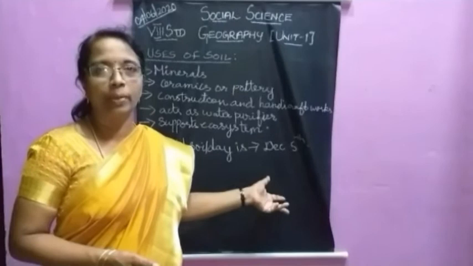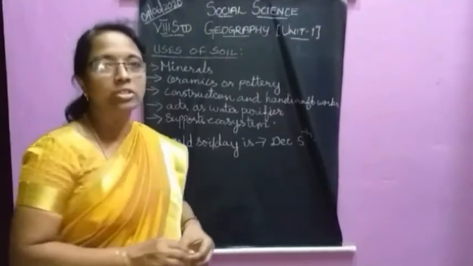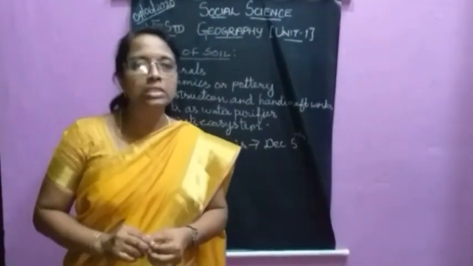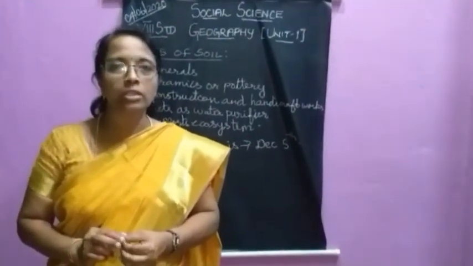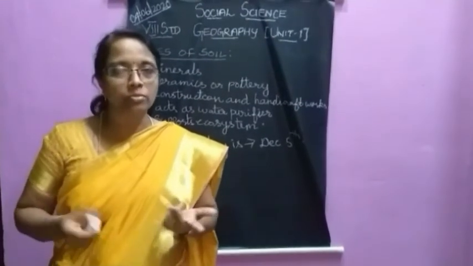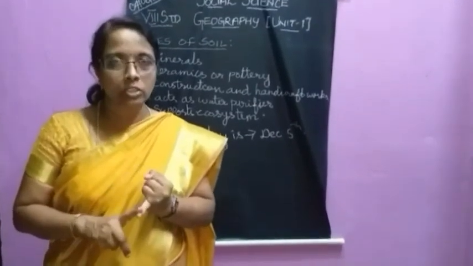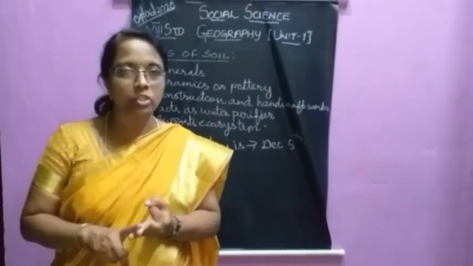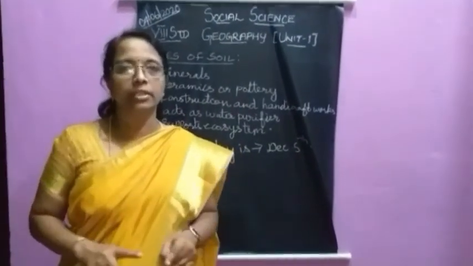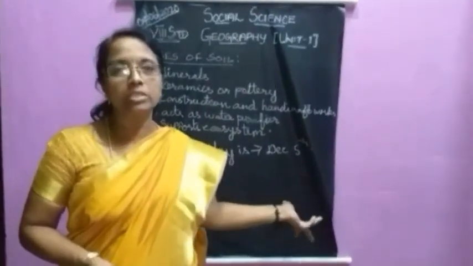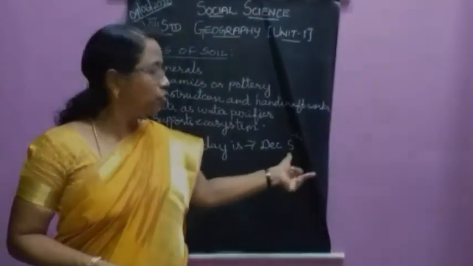Now we will go into the evaluation part and end this session. Some evaluation questions. What is the other name given for soil? Soil is also called the skin of the earth. What are the types of soil? We have seen 6 types: alluvial soil, black soil, red soil, laterite soil, mountain soil, desert soil. Each one we have seen in detail. When is World Soil Day observed? It is on 5th December.